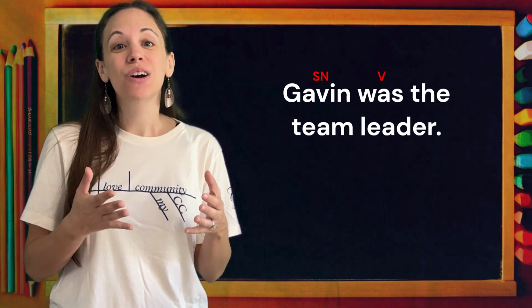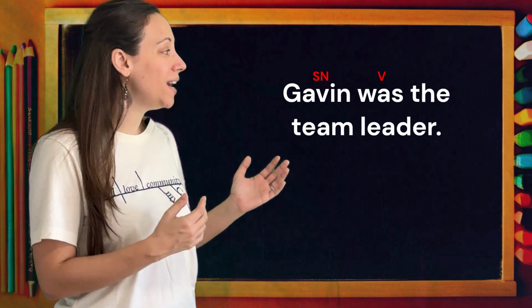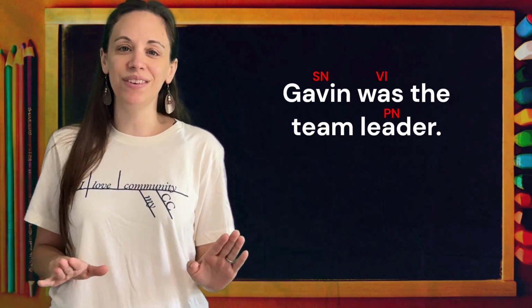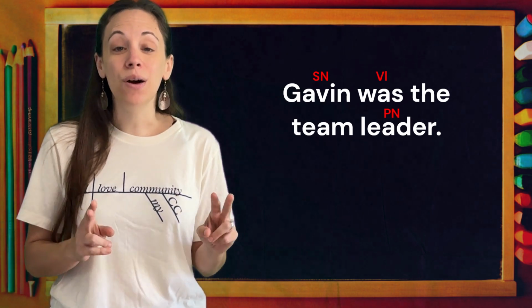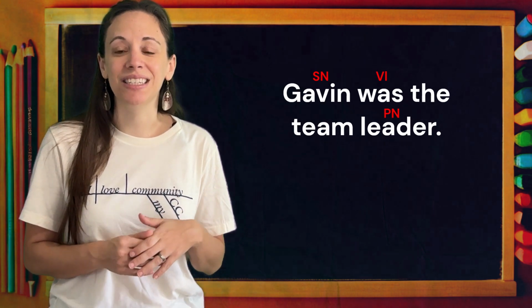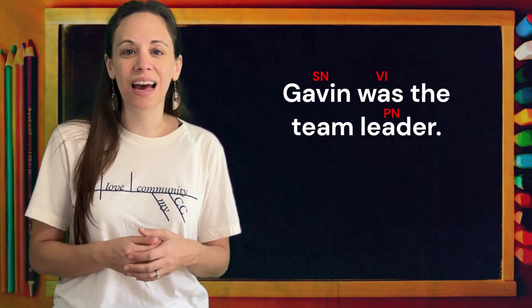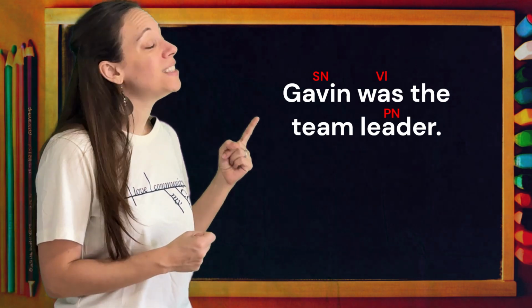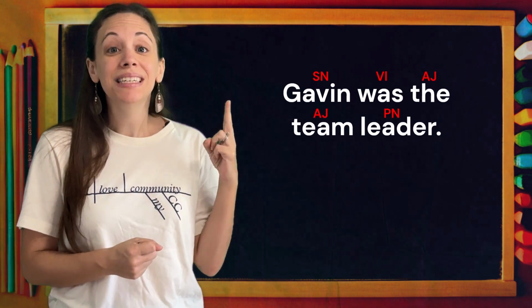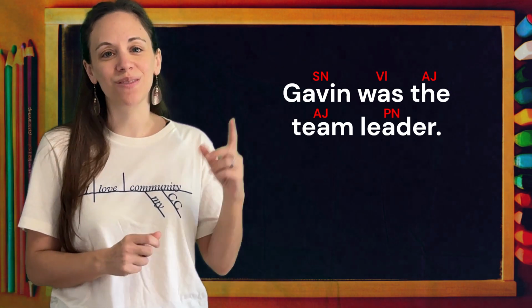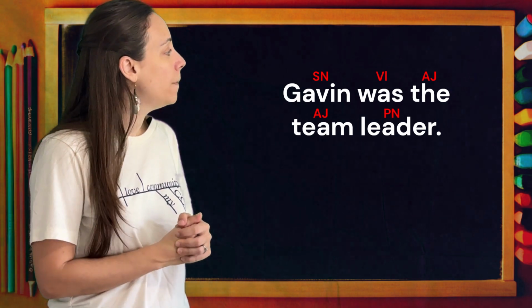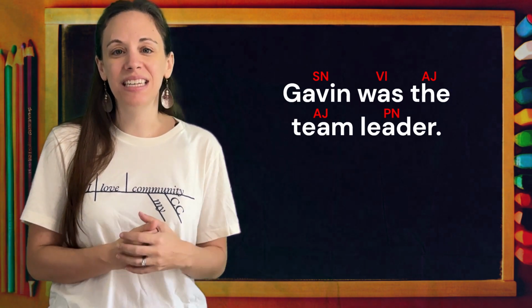So in that case, leader is going to be our predicate nominative. It is not receiving action from our verb, but it is renaming our subject. Now, we have two adjectives in this sentence. Which leader was Gavin? He was the leader, that's an article adjective, and he was team leader. In this sentence, team is also acting like an adjective, so we'll label it that way as well. So, Gavin was the team leader.